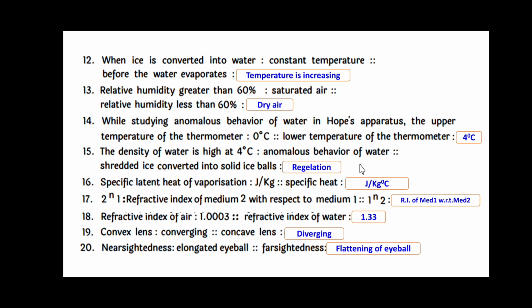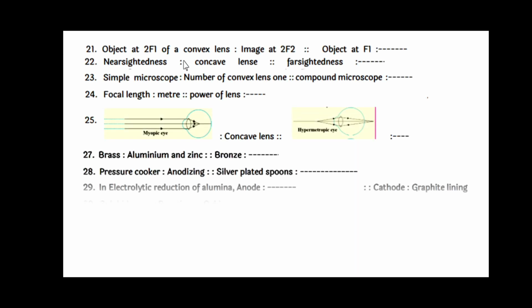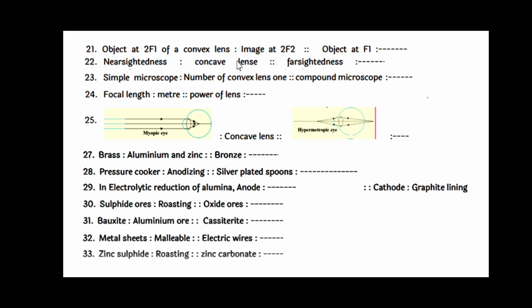Friends, we'll see the next correlation. These problems are from the whole syllabus, that is, all 10 topics. An object kept at 2f1 in front of a convex lens forms its image at 2f2. If the object is kept at f1, the image will be at infinity.